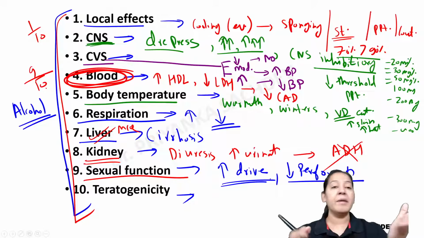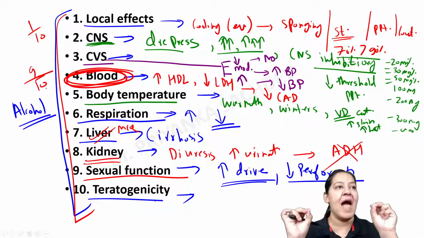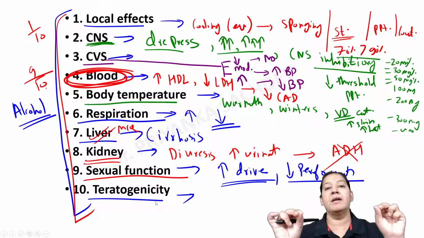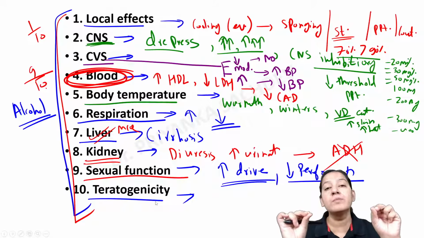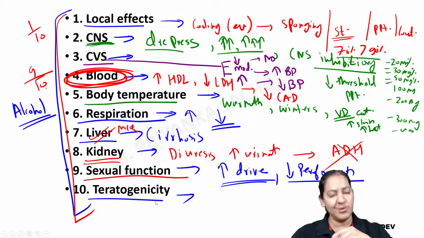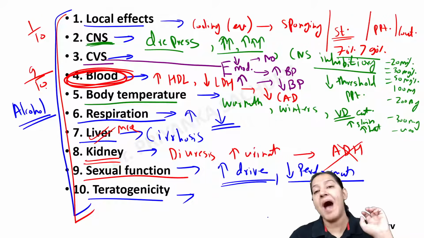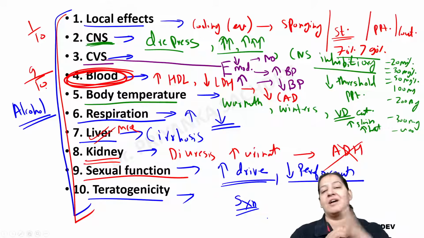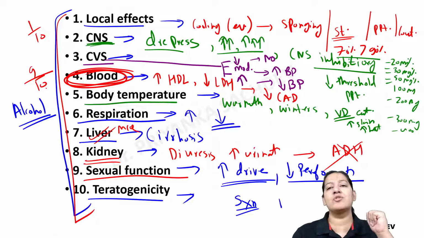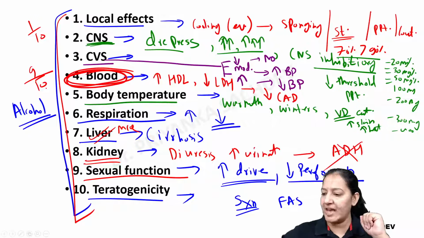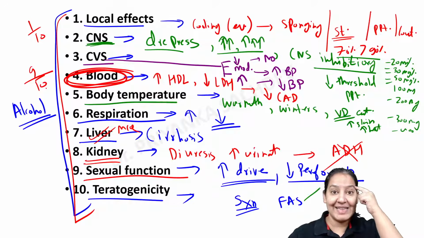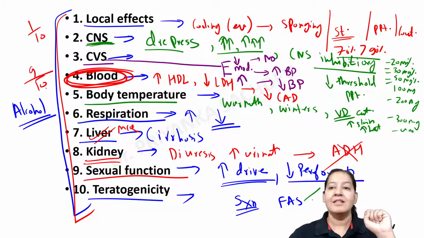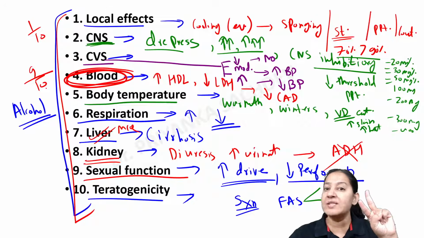Coming to the last point, teratogenicity. What will happen if a pregnant lady consumes alcohol? What is the effect on the fetus? Is it good or bad for the fetus? It is bad for the fetus. It causes a syndrome in the fetus known as fetal alcohol syndrome. Yes, Chandrasekhar. So what are the various symptoms in fetal alcohol syndrome? Can you enumerate? The brain of the child is less developed, known as microcephaly. The growth of the child is less, known as IUGR.